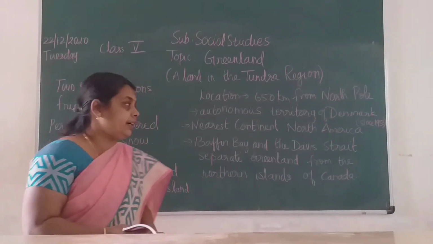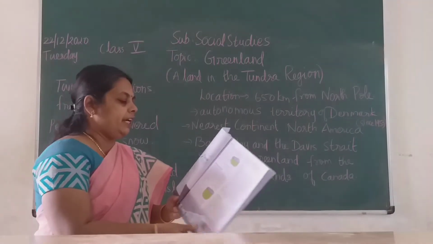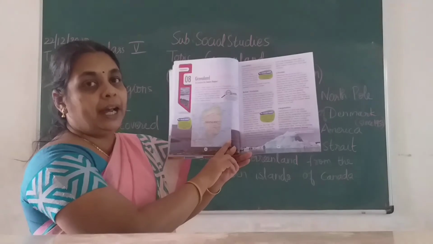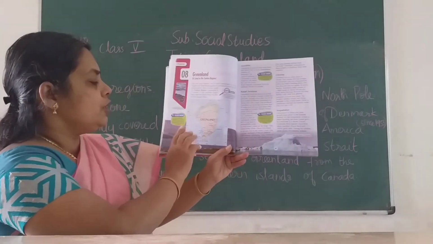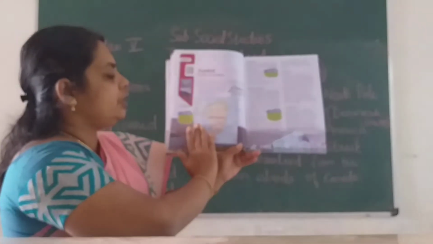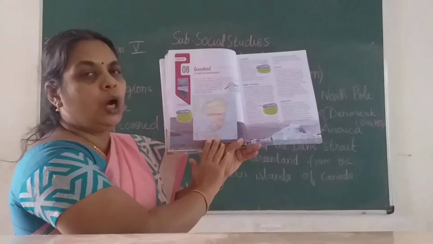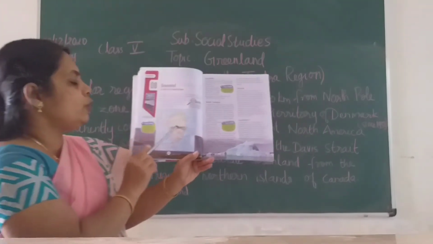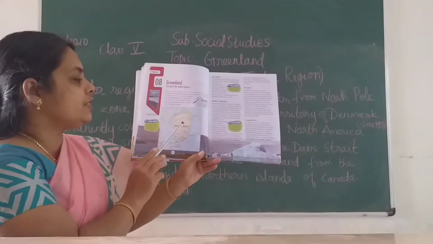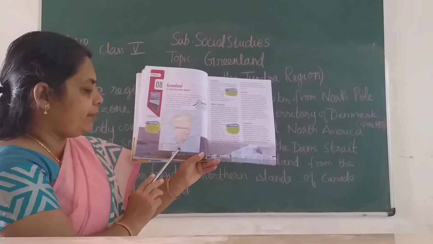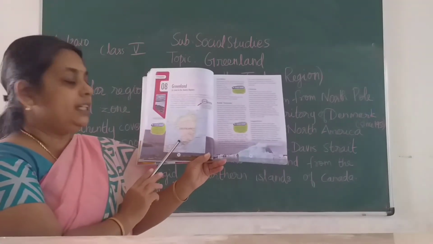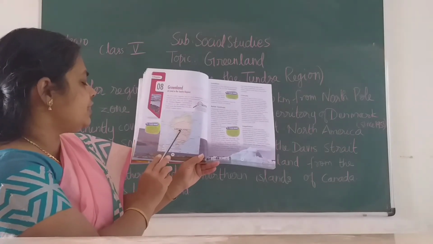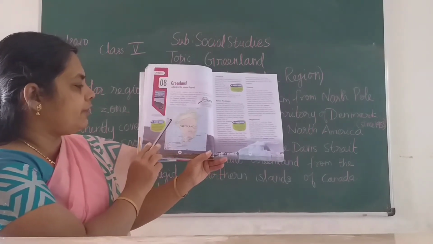Again I am going to show you Greenland, children. This Greenland is located near the Arctic pole. This region is almost covered with snow and ice throughout the year. It is located in the northern frigid zone. From the map itself you can observe it is the world's largest island. Geographically it is a part of North America.